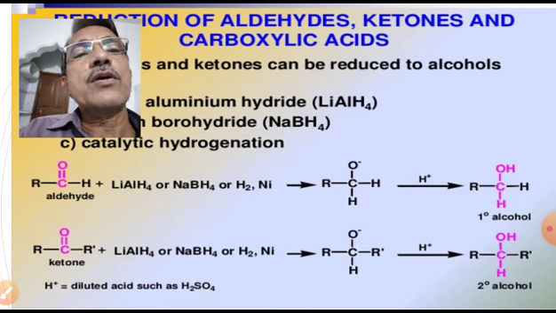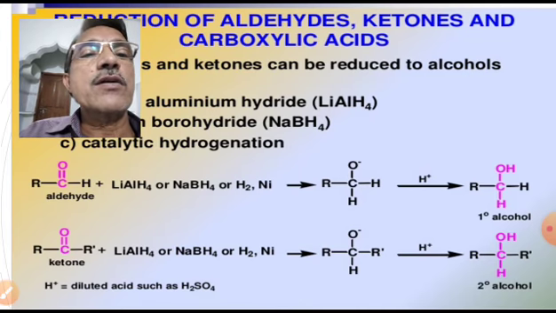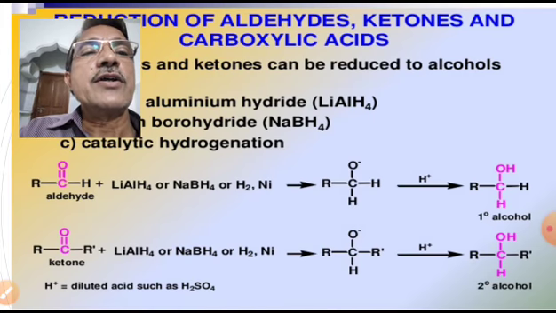So a primary alcohol can be obtained from an aldehyde by means of reduction, whereas a secondary alcohol can be obtained from a ketone by means of reduction.